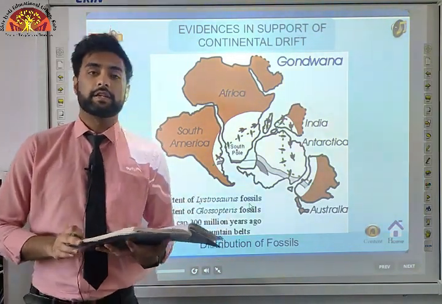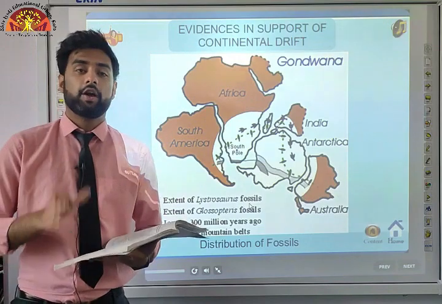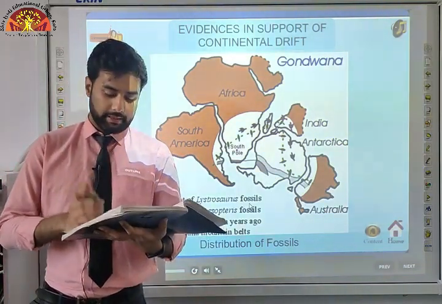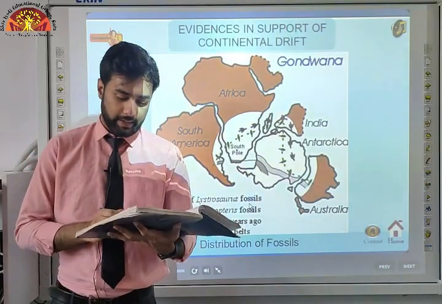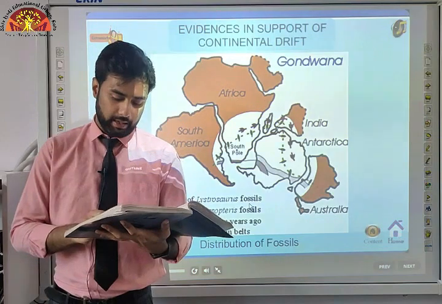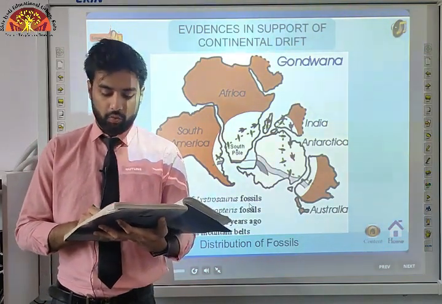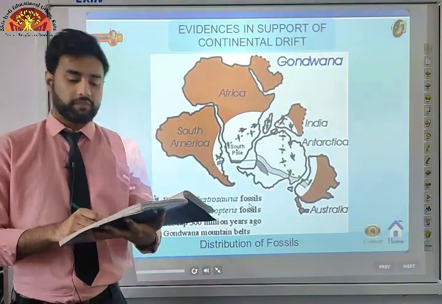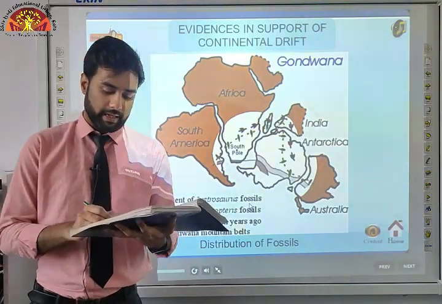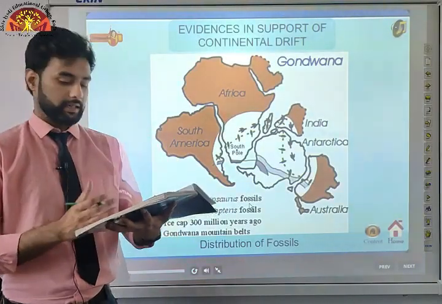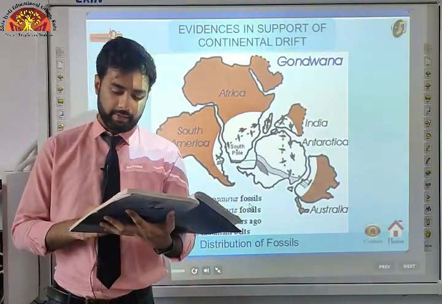A species which originated in one continent may find it difficult to go to another continent because of the vast ocean between them. But let us see the observation that lemurs occur in India, Madagascar and Africa led some to consider a contiguous landmass called Lemuria linking these three landmasses. So one particular type of animal, called the lemur, was found in India, Madagascar and Africa. People suggest that maybe these three landmasses were connected together, and they call it Lemuria.